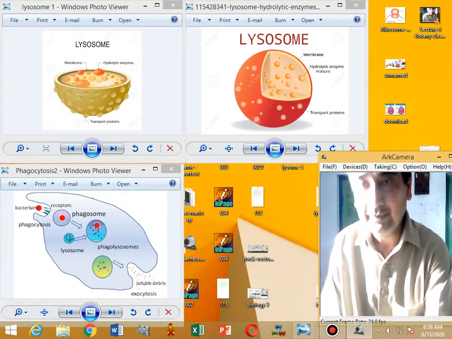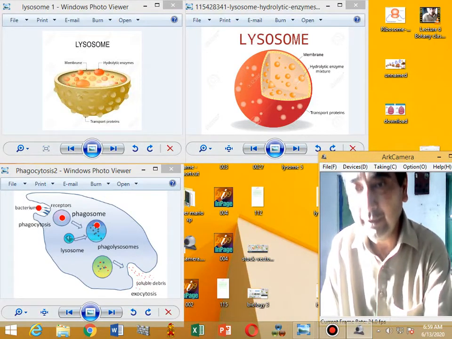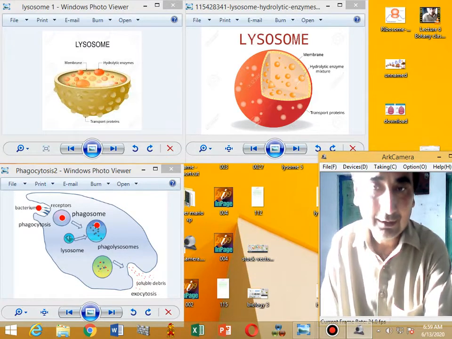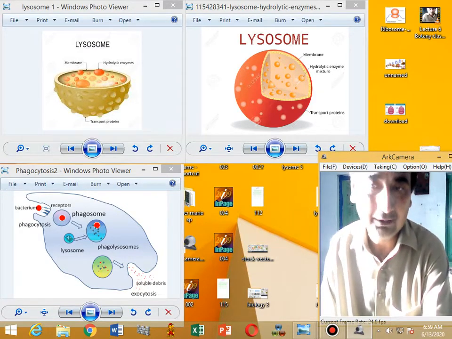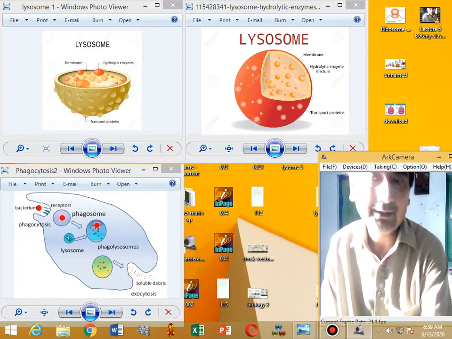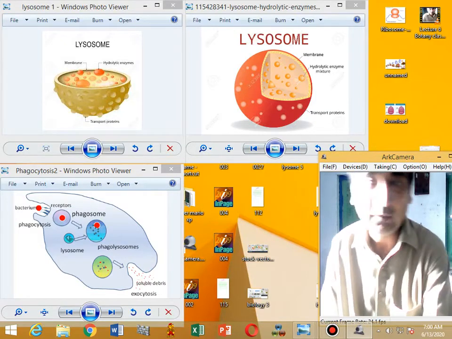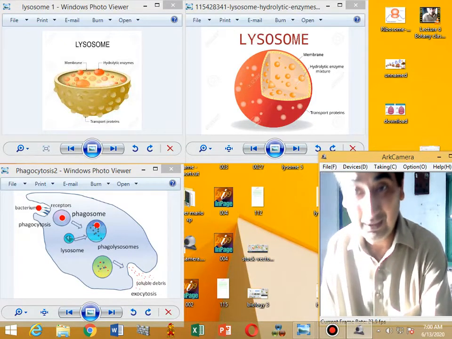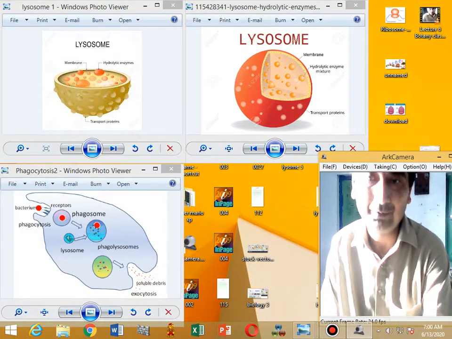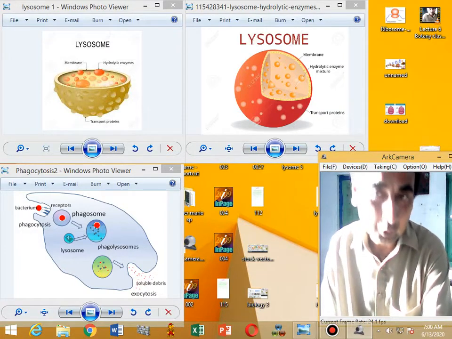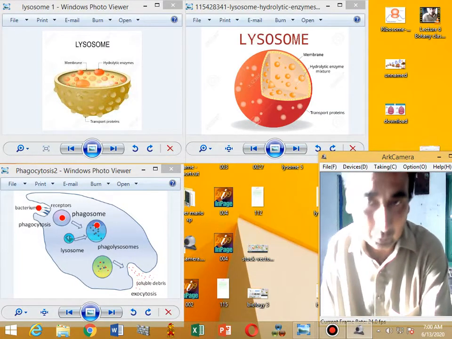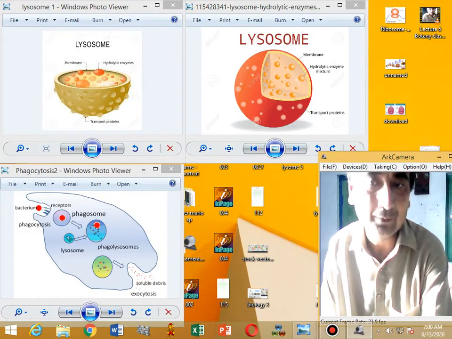Then these come into the endoplasmic reticulum. From there they are further processed in the Golgi bodies, and then these enzymes are budded off from the Golgi bodies as primary lysosomes. These primary lysosomes combine with the food vacuole to form the secondary lysosomes.